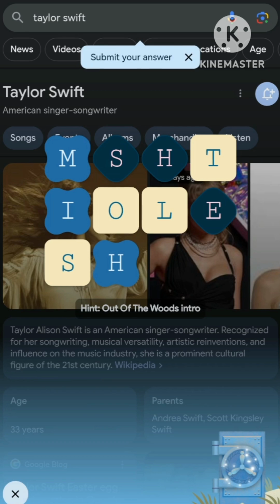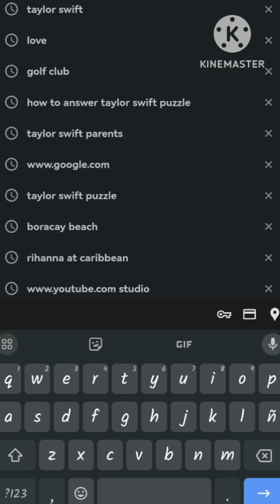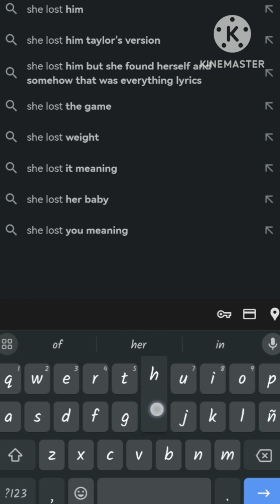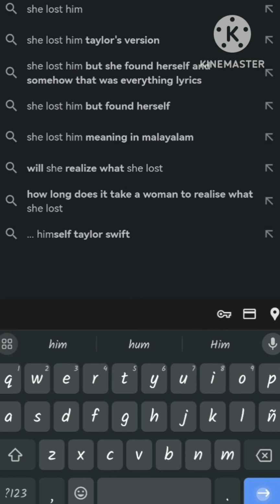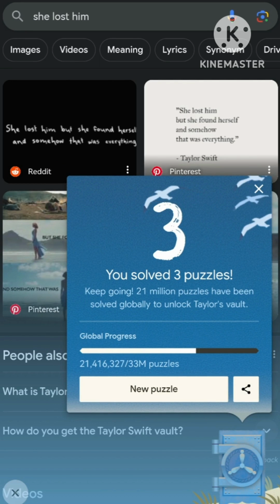So there's a hint on the lower part, and if you know the answer already, you have to type your answer on the search bar. So in that case, the answer would be she lost him. And then, tada! You will see that you have the right answer.